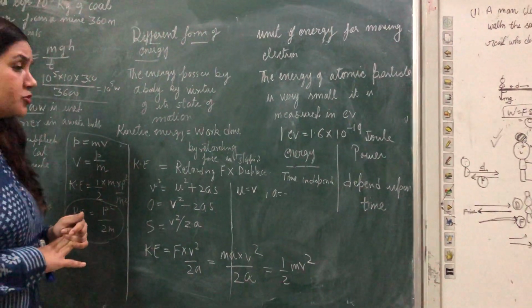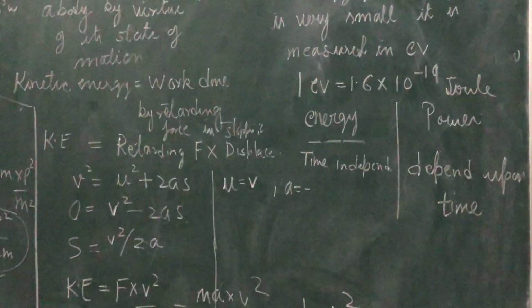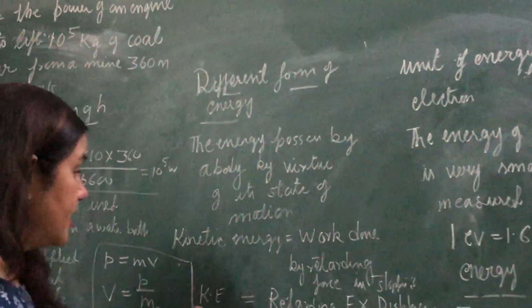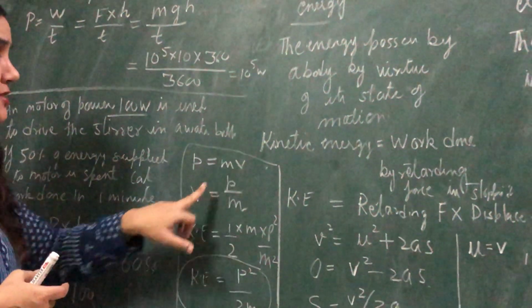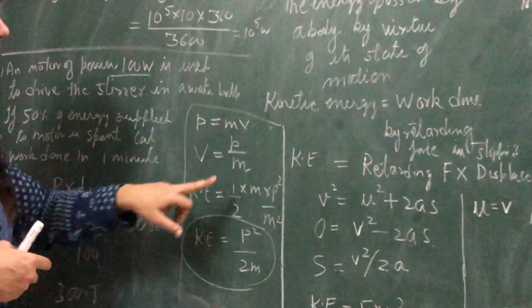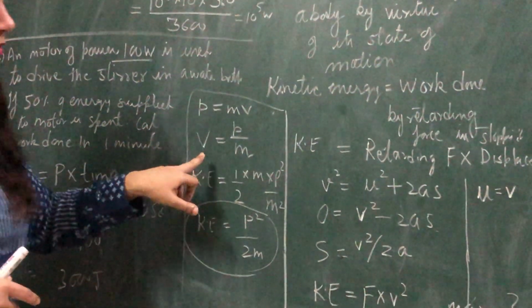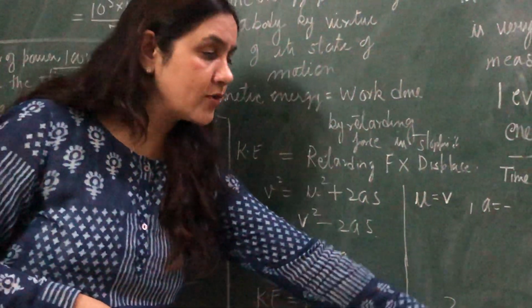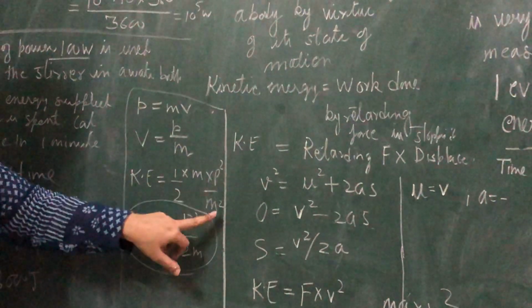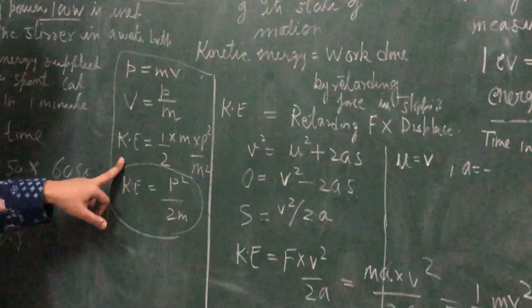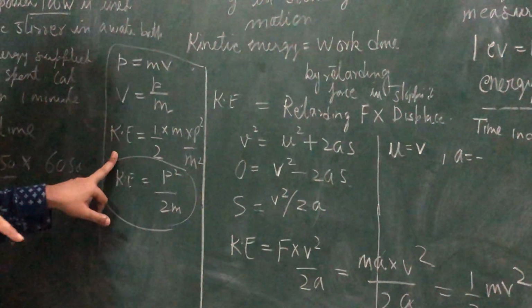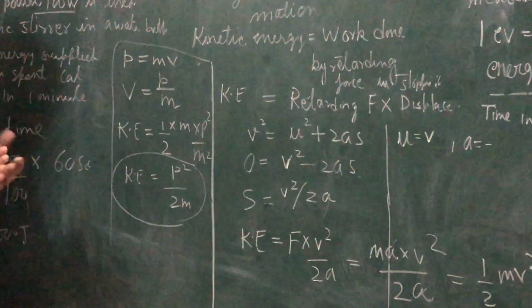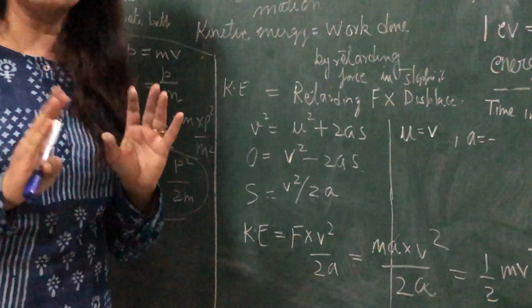One more relationship to solve the numericals. You know the momentum from class 9. Momentum is the product of mass and velocity. So v is equal to p upon m. Simply you can put v is equal to p upon m in the formula half mv square. You will get p square upon m square, and you will get the relationship between the momentum and the kinetic energy: kinetic energy is equal to p square upon 2m.